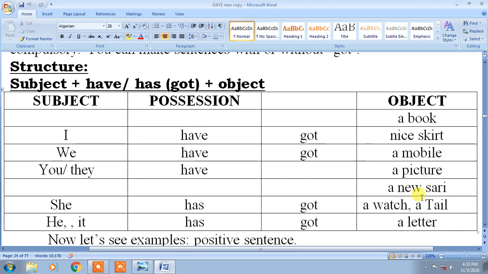Now this word tail: monkeys having a long tail, dogs having a tail. So you could use it has got a tail, a long tail, for pet dogs and monkeys. And he has got a letter. You get letters from your parents, so you could use he has got, I have got.